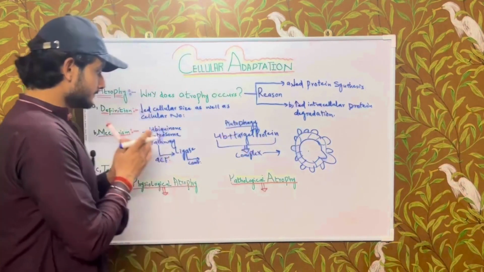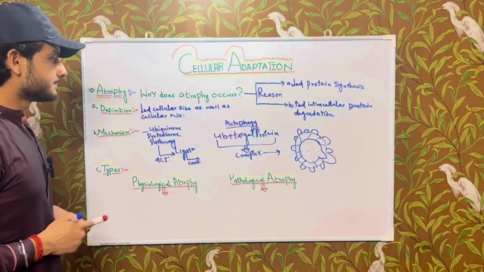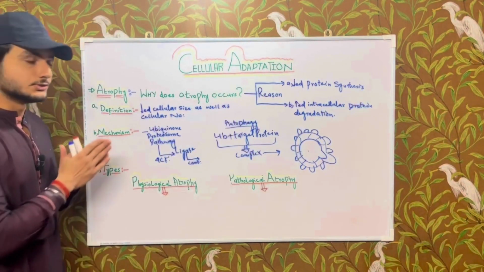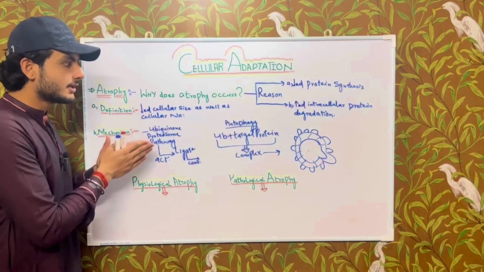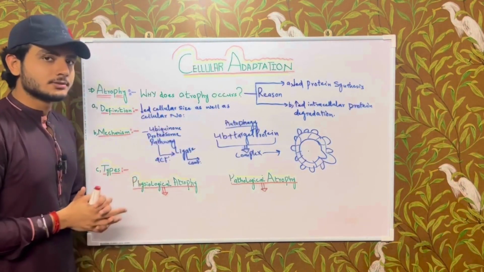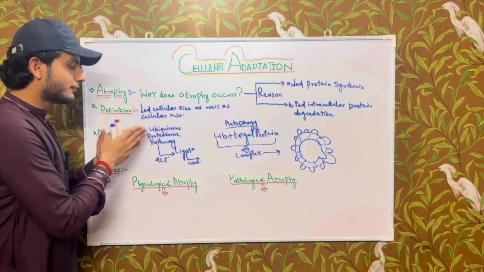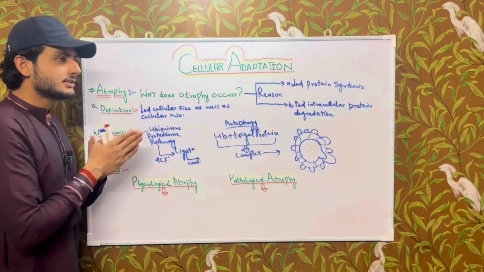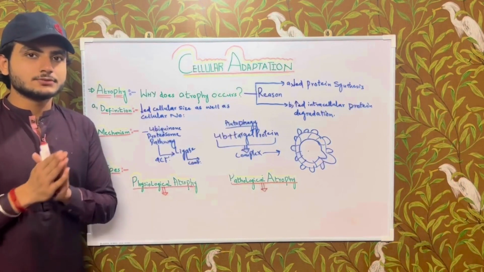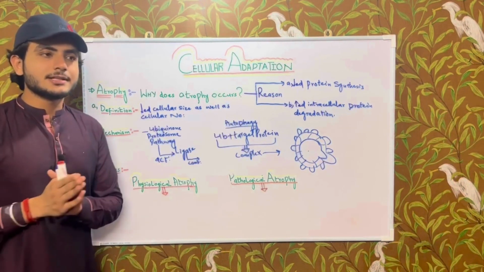So we have two mechanisms which cause atrophy: the ubiquitin proteasome pathway and autophagy. In both pathways, ubiquitin is common. In the first pathway, ubiquitin causes the activation of the enzyme ligase, and this ligase causes the combination of ubiquitin to the target protein.